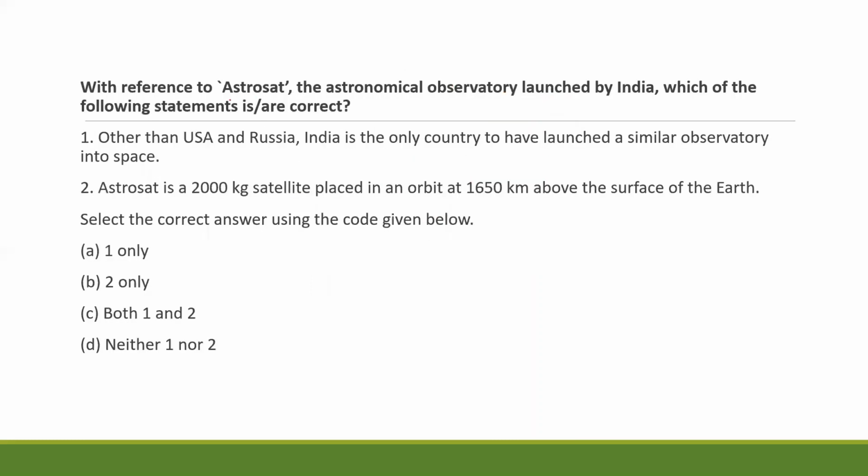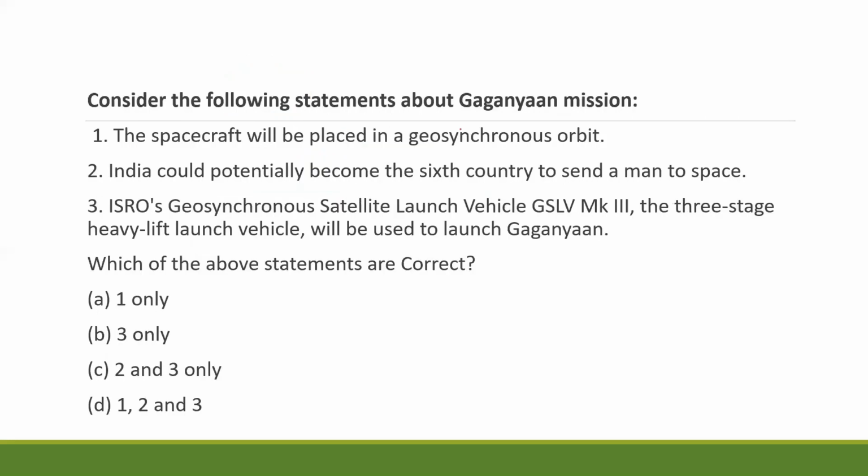For example, in 2017, AstroSat question, first option is related to position of the country in achieving the mission. So you can expect same pattern this year. Here you can eliminate the second option. Also, first option is illogical because geosynchronous orbits are too high, whereas Gaganyaan orbit is around 300 to 400 kilometers. So the answer is B only.